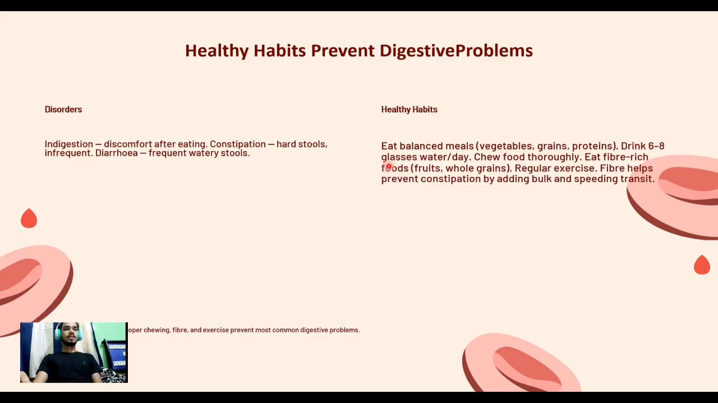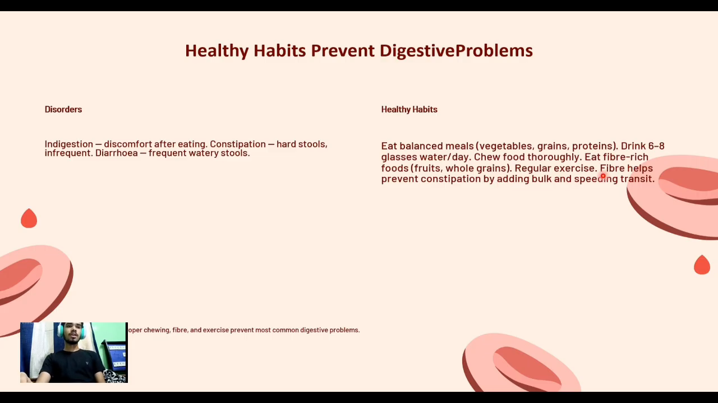What are healthy habits? Eat balanced meals. Balanced meals contain vegetables, grains, proteins, and for digestion, we need a lot of water. So drink 6 to 8 glasses of water per day. Chew food thoroughly. If we don't chew food thoroughly, like when we eat chow mein, noodles, etc., we swallow it, and after that it gets stuck in our small intestine, which causes indigestion and constipation.